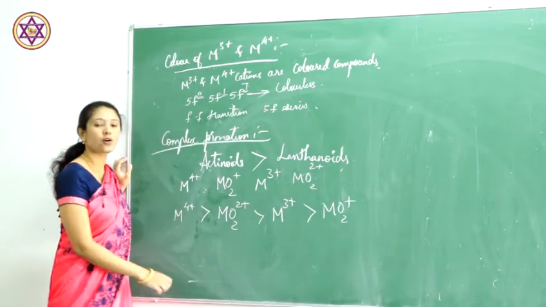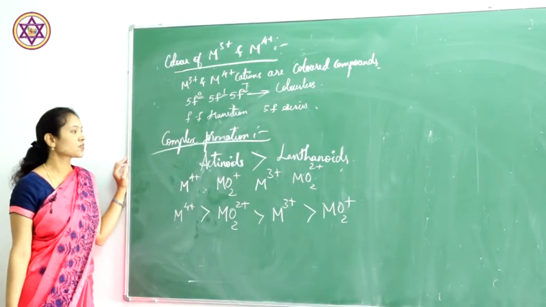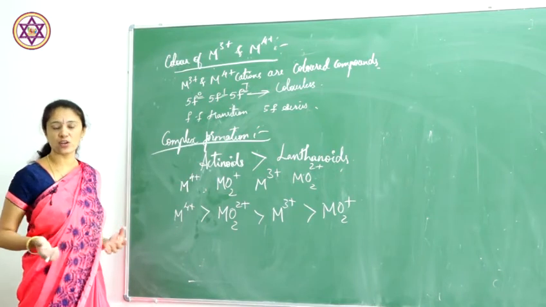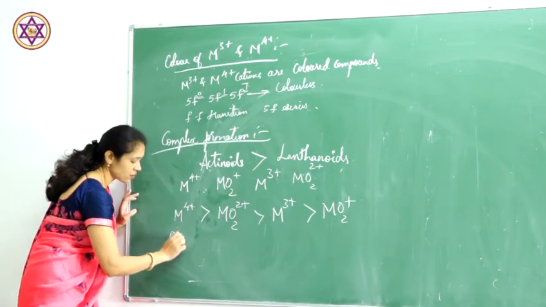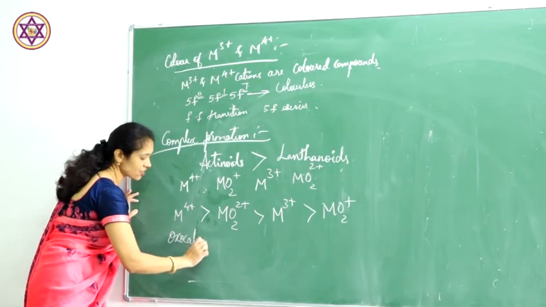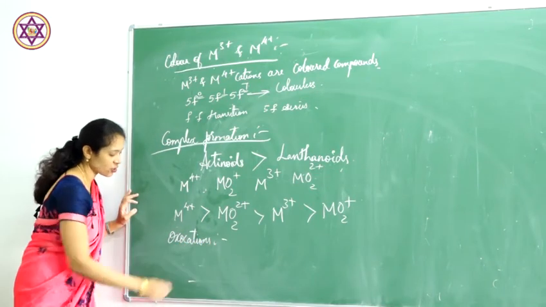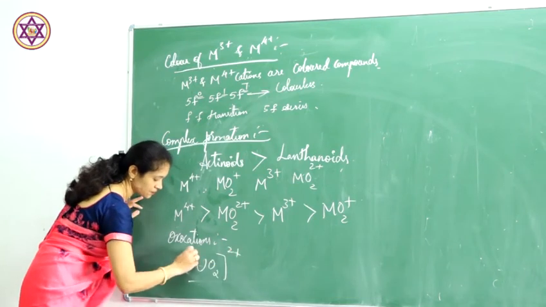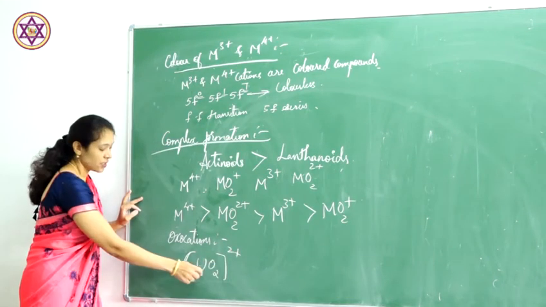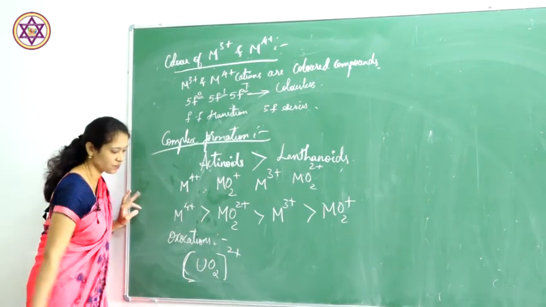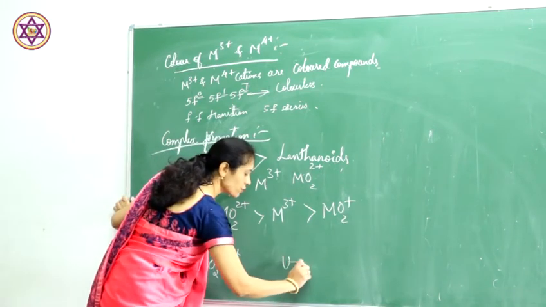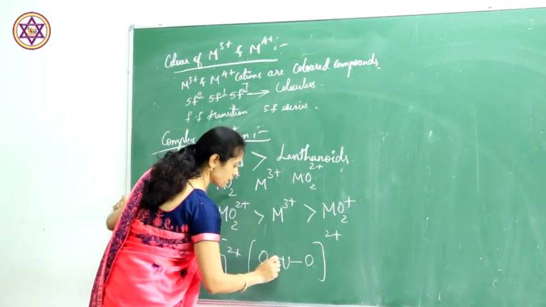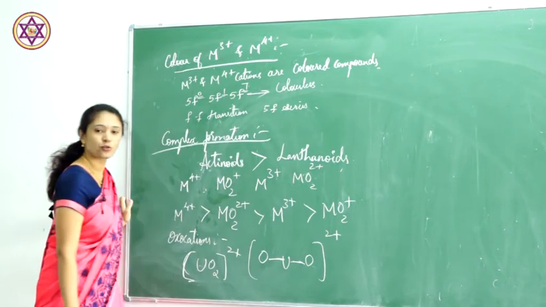This is the decreasing order of complex formation in the actinoids. If I take oxocations, that is dications, I am taking an example of UO2 2+. Here it is an oxo dication. It has a U=O double bond and a single bond, with a 2+ charge.